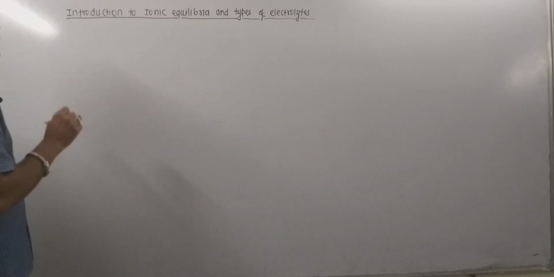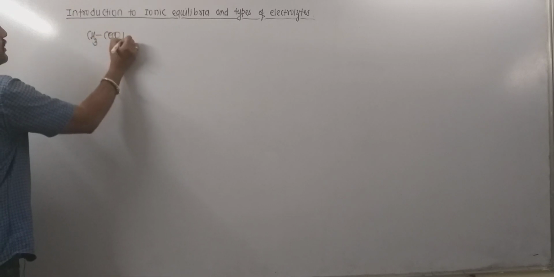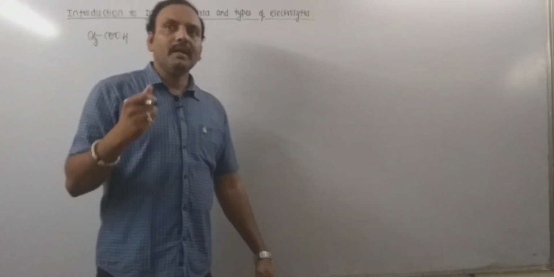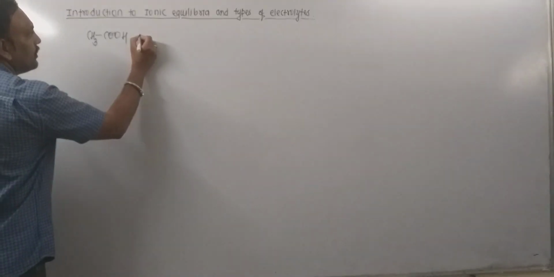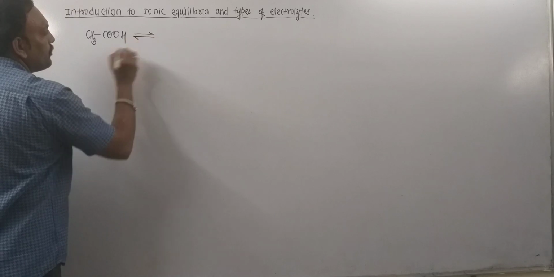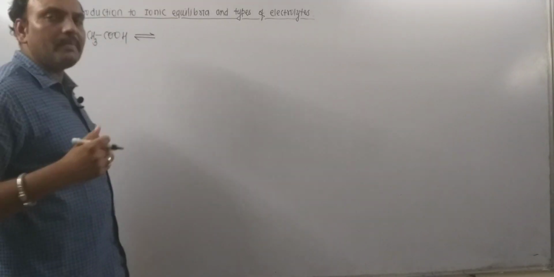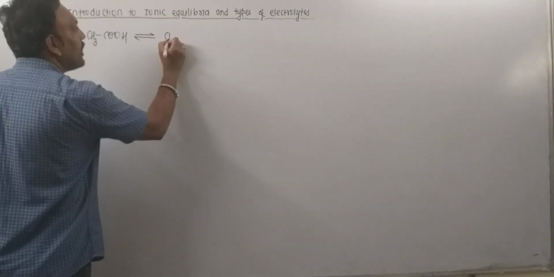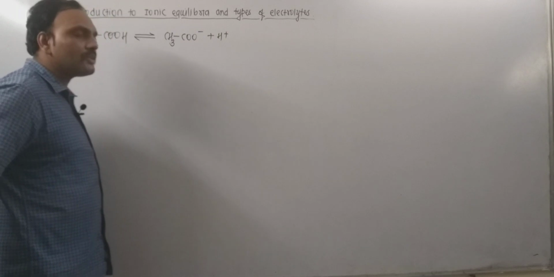For example, consider the ionization of an electrolyte, the species acetic acid. Initially, the rate of ionization of acetic acid seems to be enhanced, but later it reaches the condition of equilibrium. At equilibrium, the rates of both reactions, forward as well as reverse, are found to be the same as far as acetic acid is concerned. Now the ionization can be given as, so these are the constituent ions, acetate ion and H plus ion.